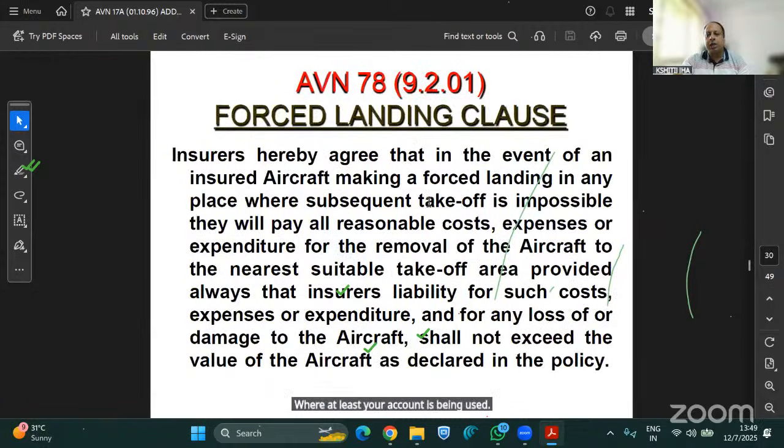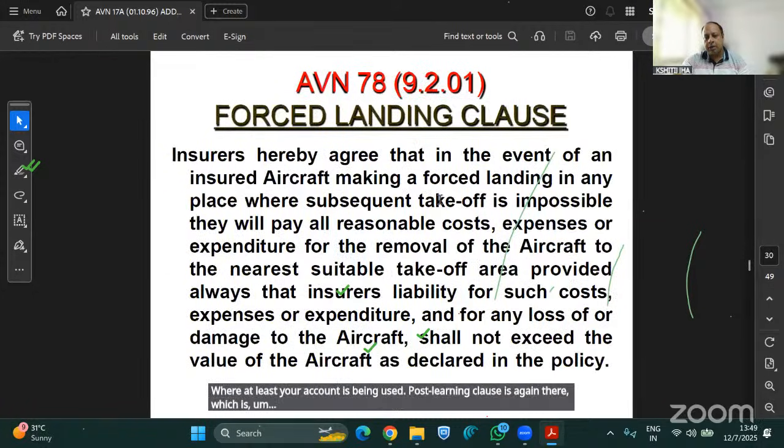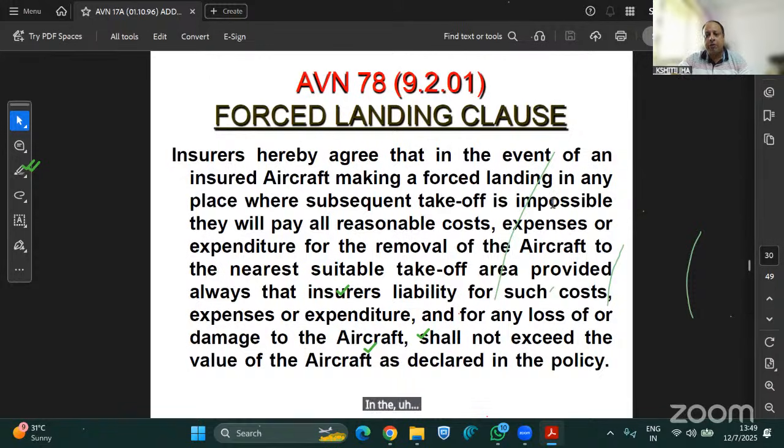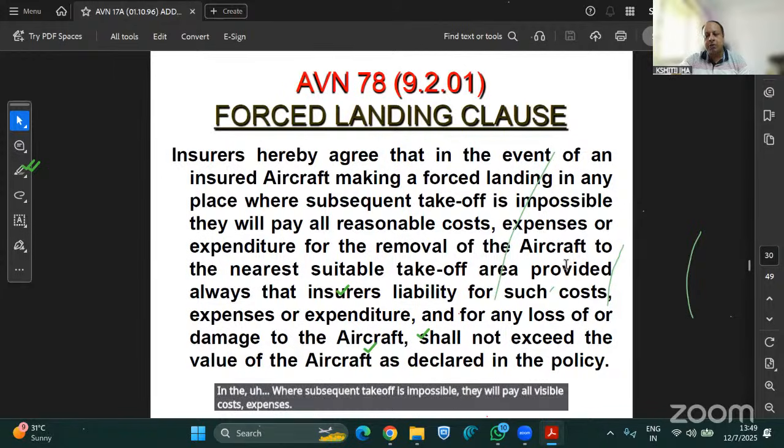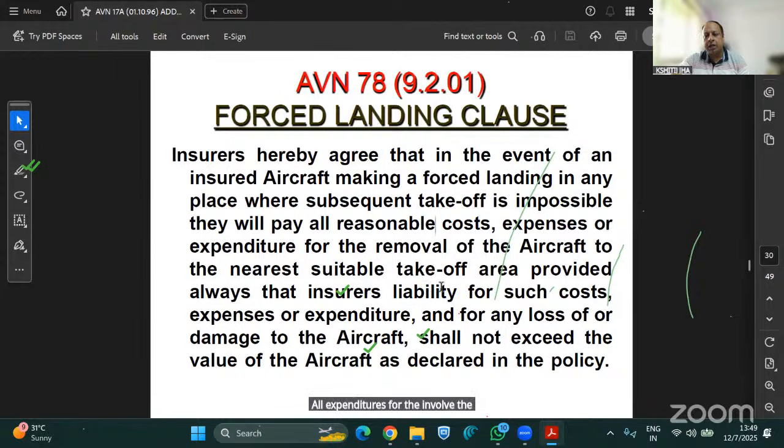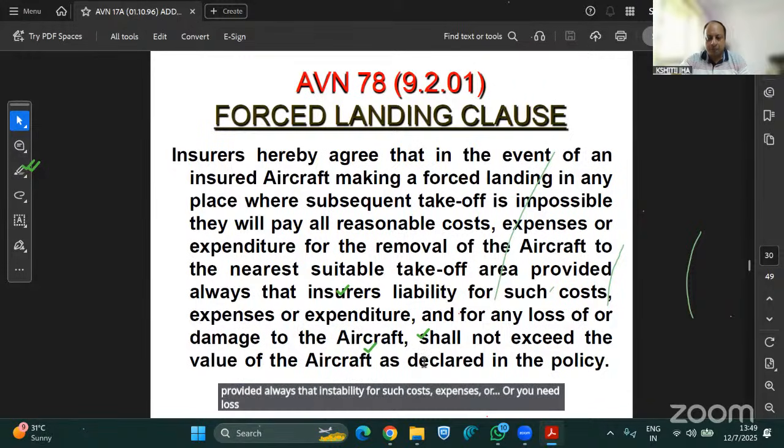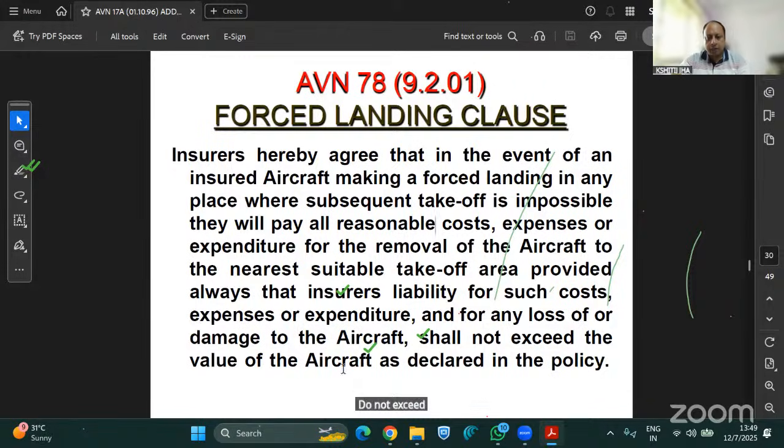Post landing clause is again there, where takeoff is impossible. Where the forced landing is done and subsequent takeoff is impossible, they will pay all reasonable costs, expenses, or expenditures for the removal of the aircraft to the nearest suitable takeoff area, provided always that the insurance liability for such costs, expenses, or any loss or damage to the aircraft should not exceed the value of the aircraft.